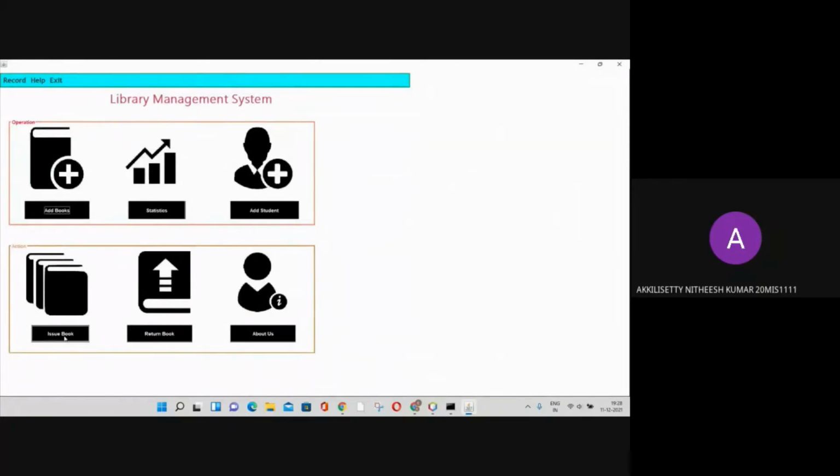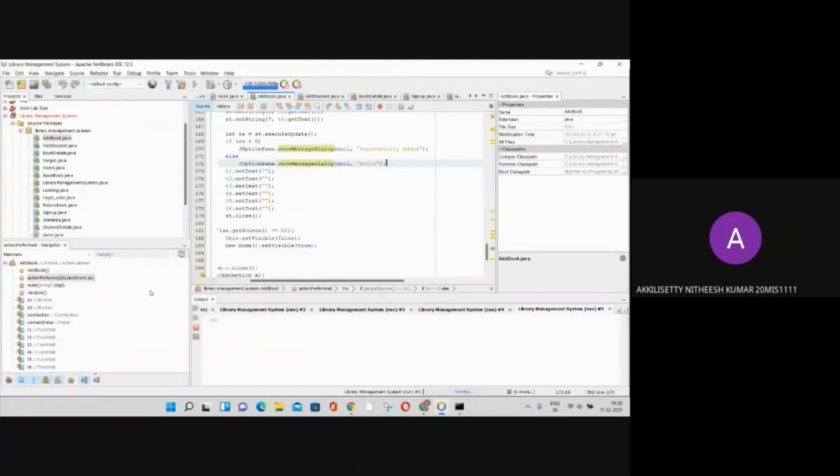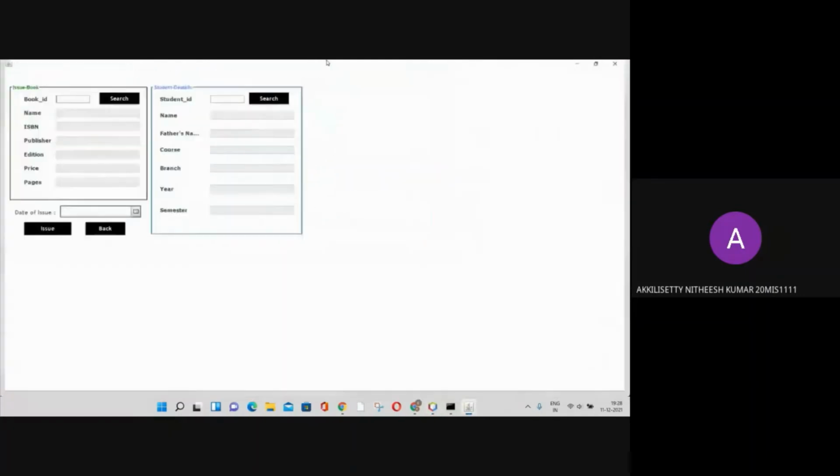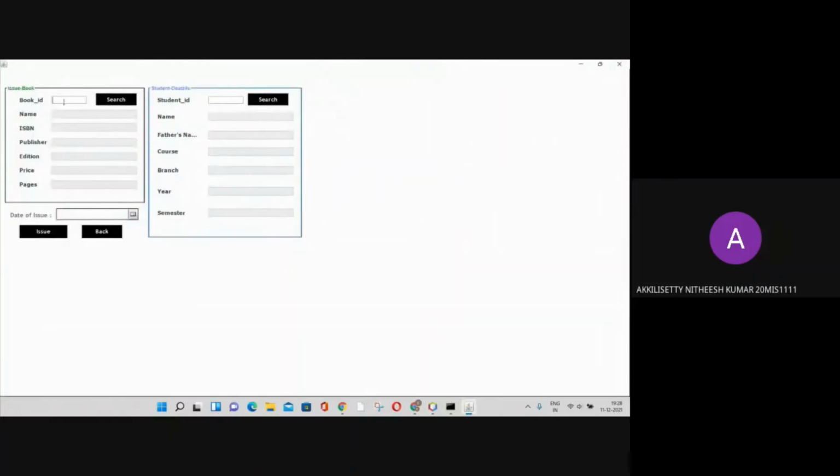And go to issue book. Here we can find two details in issue book. Here you can get the details which are registered in add book and add student.